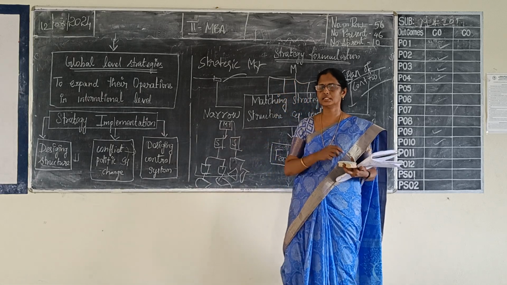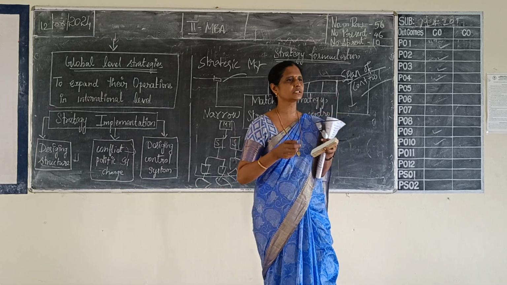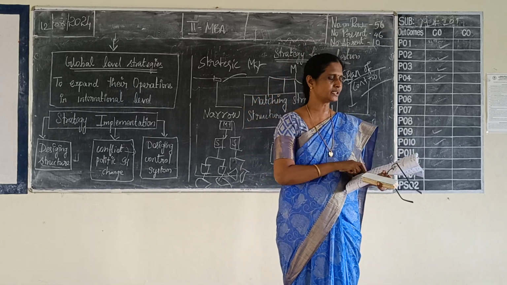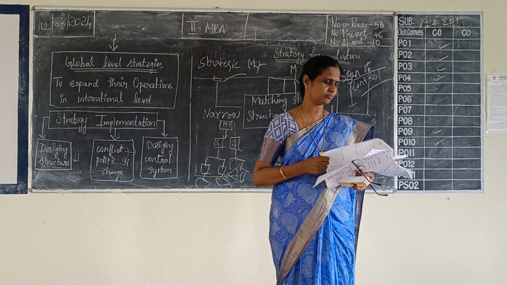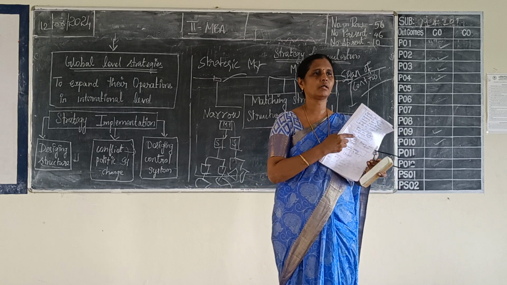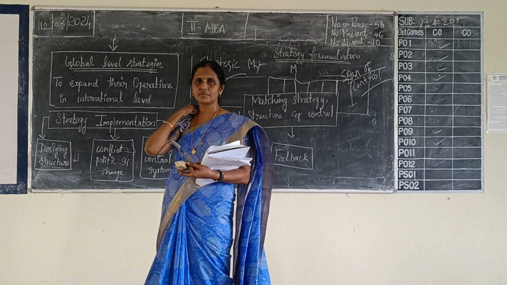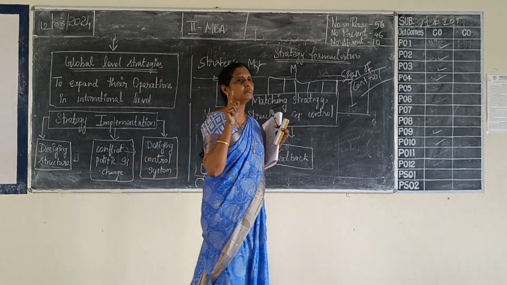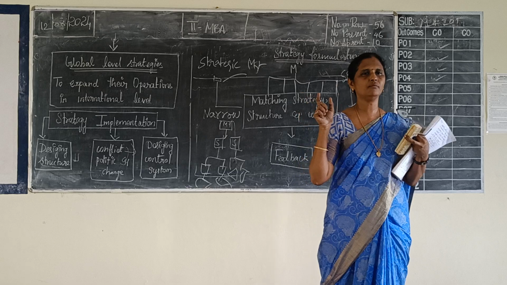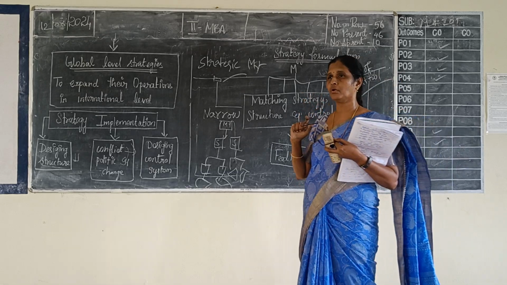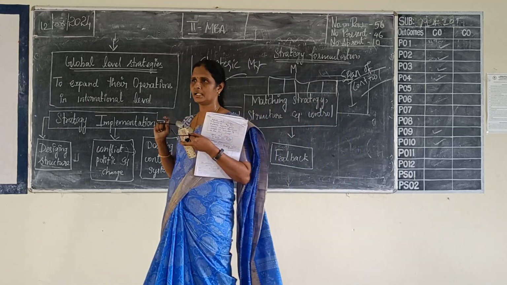That is, in this strategy formulation, first we have identified the 3 levels of strategies. Am I right? Just check your notebook. Before identifying 3 levels of strategies, first you have to formulate mission and goals. Before formulating mission and goals, you have to do the environmental analysis.